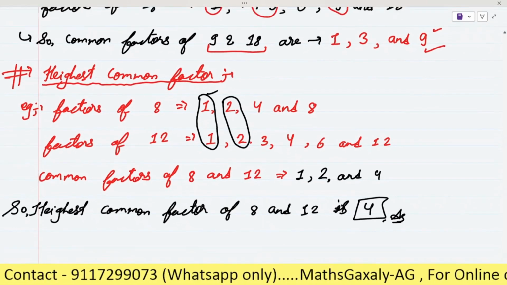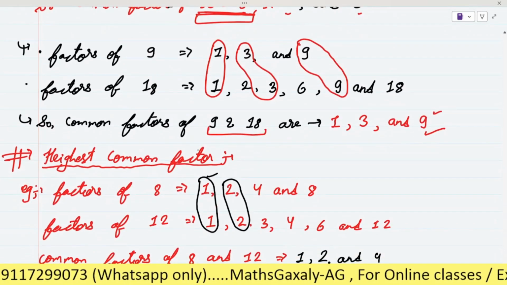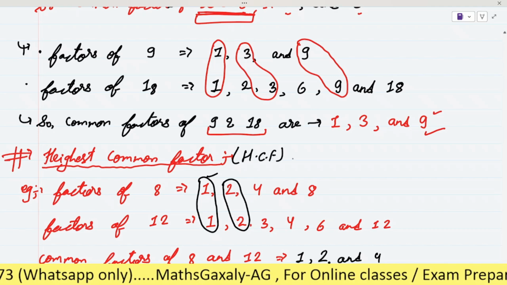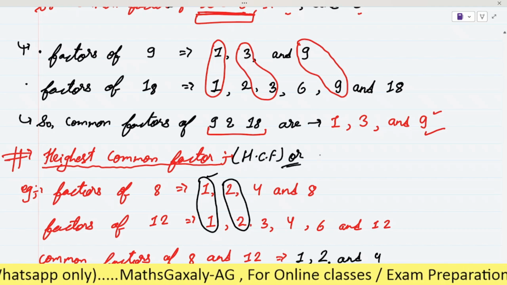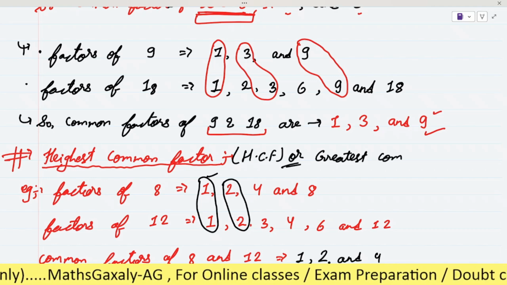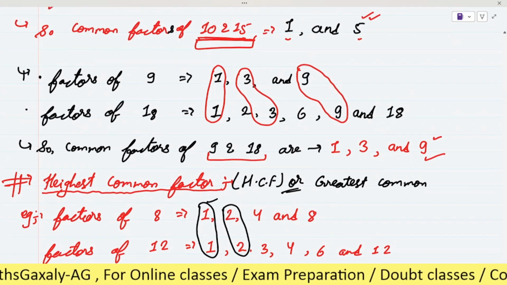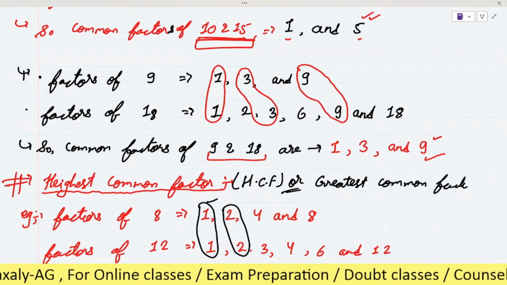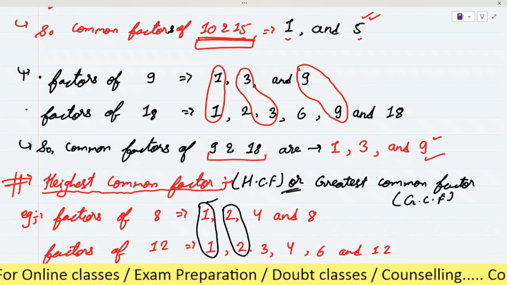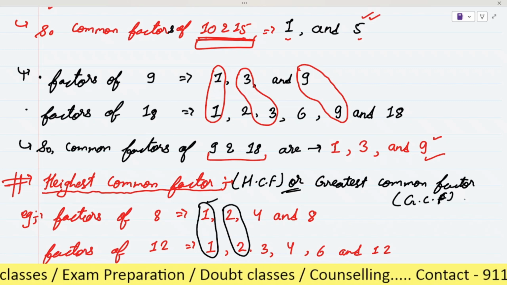Is it clear? Now let's see a few points. The highest common factor, in short, is known as HCF. Or we can say greatest common factor. The other name for highest common factor is greatest common factor, that is GCF. Both are the same.